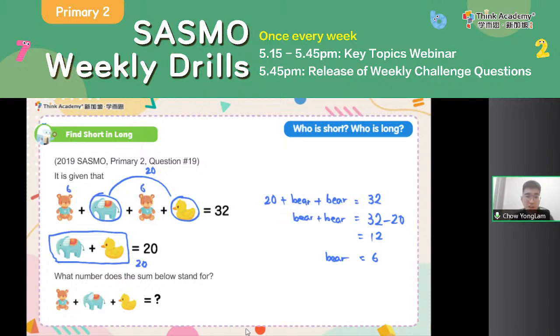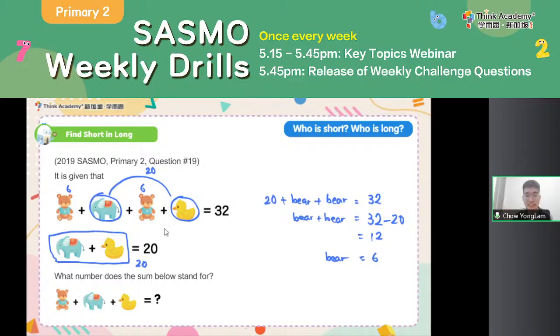Now, I know the bear is 6, but do I know what is the value of 1 elephant? Or do I know what is the value of 1 duck? Can the 2 equations tell me that? Now, unfortunately, all I know is that they add up to 20. I don't know the individual values. But let's see, does it matter in this question?